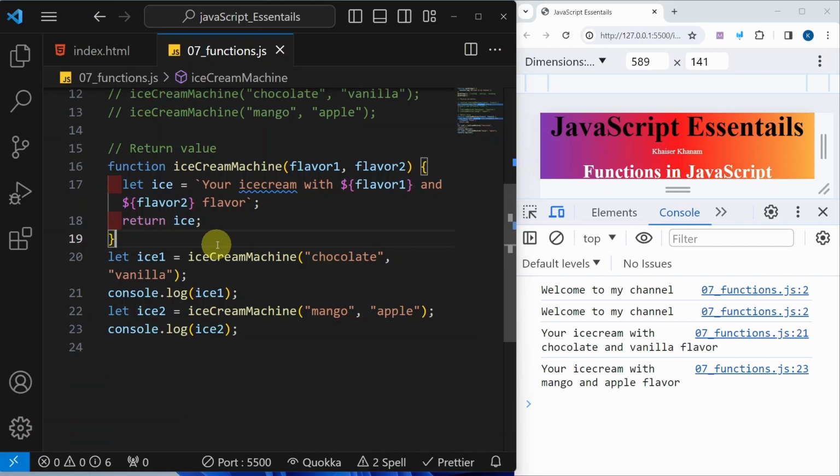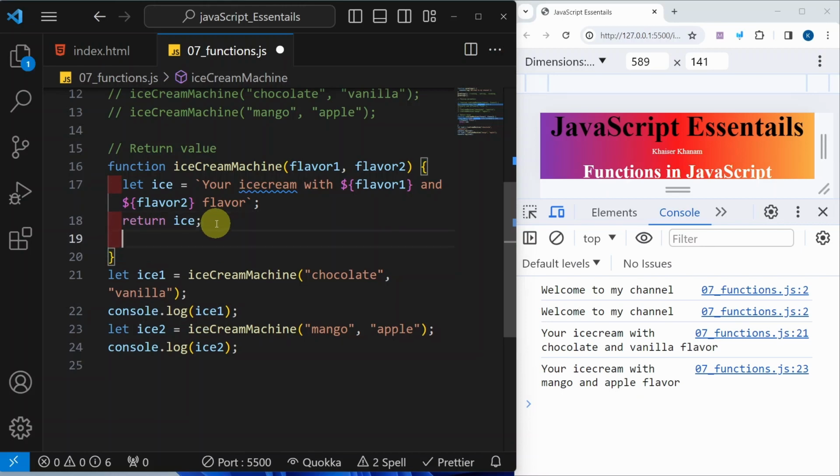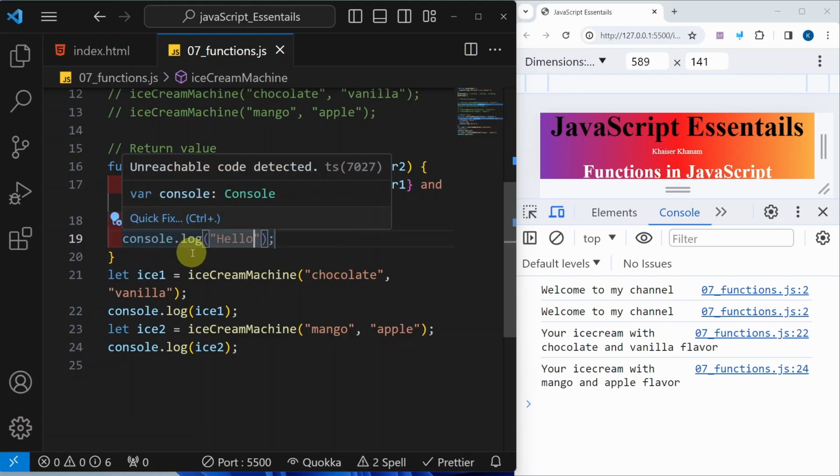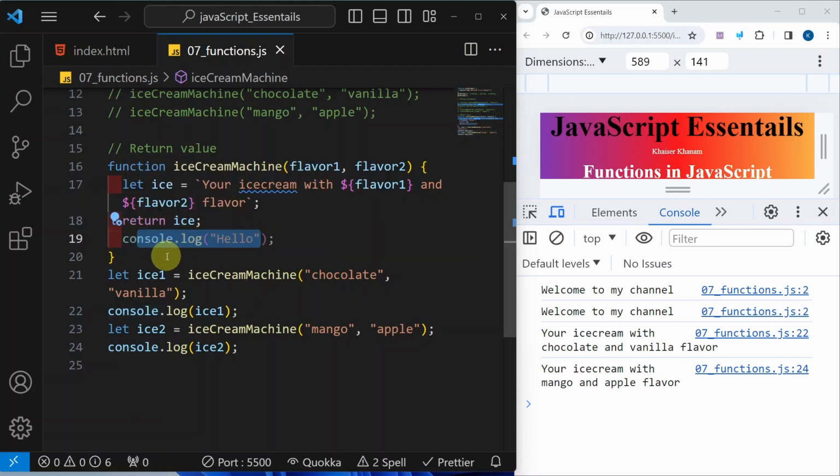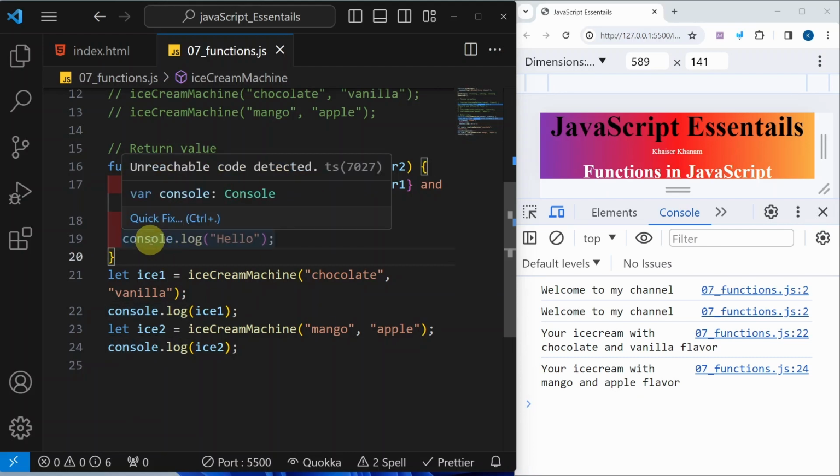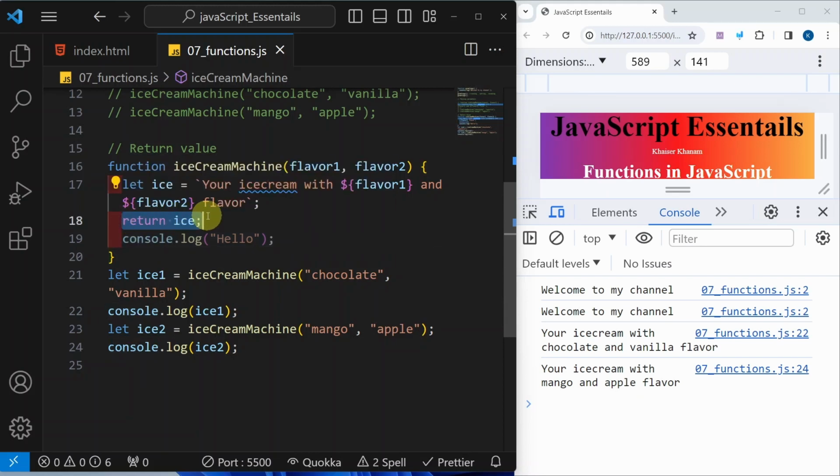One important thing you should remember: as soon as we reach this return, whatever code we have after this will not be executed. After this, if I simply write log and write hello, save this, it is not going to execute. This log will not be executed. If I hover on this, you will see "unreachable code detected". After return, the function is returning the value, and after that, it will not execute code.